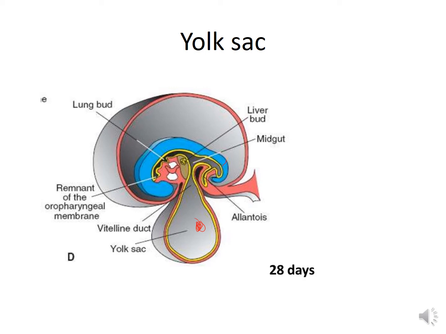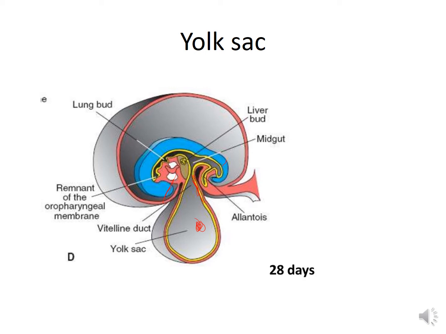Now, during second and third week of development, the yolk sac serves as a medium for transfer of nutrients from the chorion to the embryo. And during the third and fourth week of development, the primordial germ cells originate in the wall of the yolk sac. And during the folding of the embryonic disc, the dorsal part of the yolk sac is incorporated into the embryo to form the primitive gut.